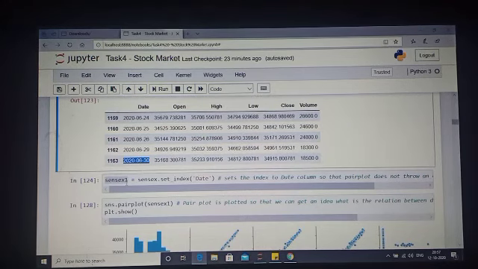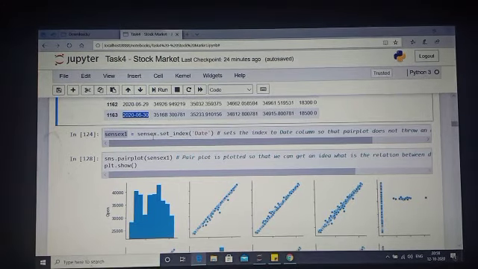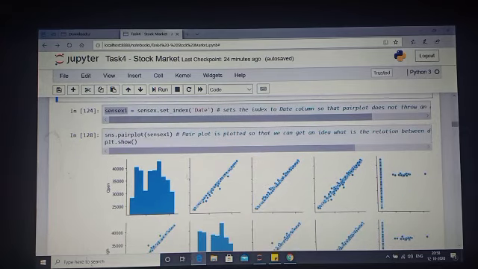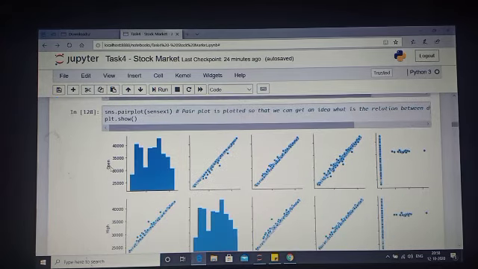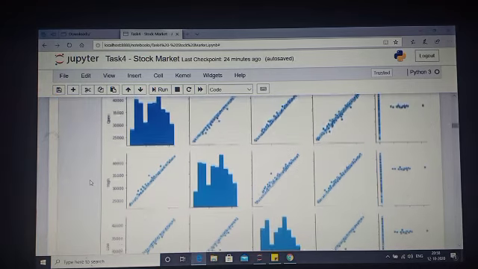I've made another variable, Sensex1. What this line is doing is, in the Sensex data, it is setting the index as date. I'm doing this just to plot the pair plot of the Sensex1 data to see the behavior.